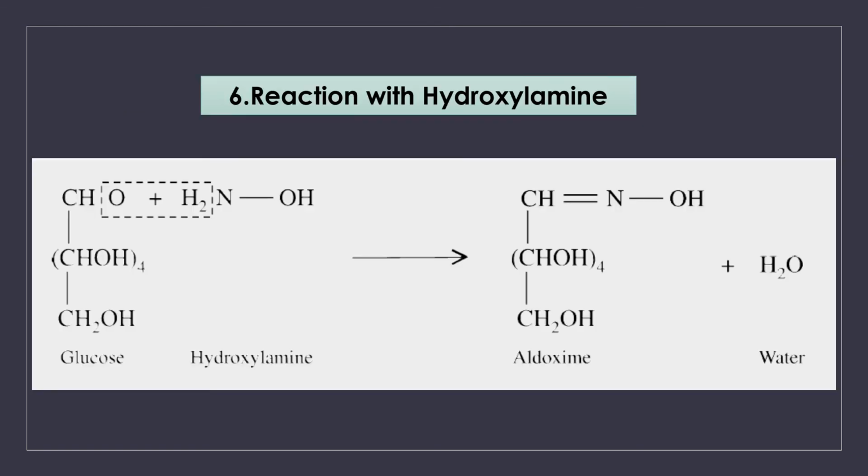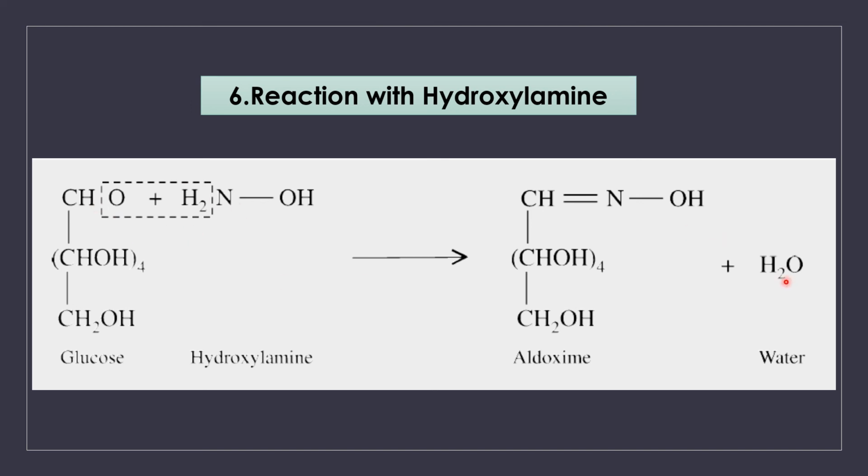Next, the reaction with hydroxylamine. Hydroxylamine is NH2OH. A hydroxyl group is there and an amine group is there, so it is called hydroxylamine. When you treat a reducing sugar with hydroxylamine, again the aldehyde group reacts with the amino group.